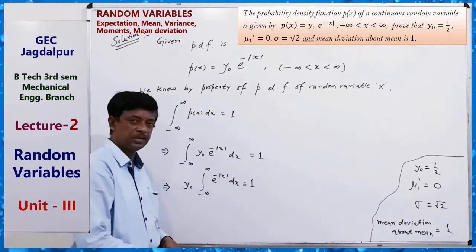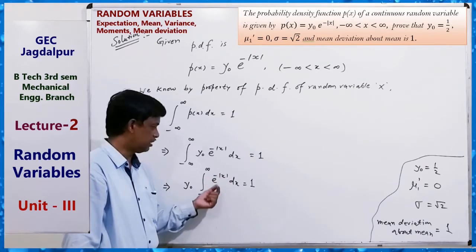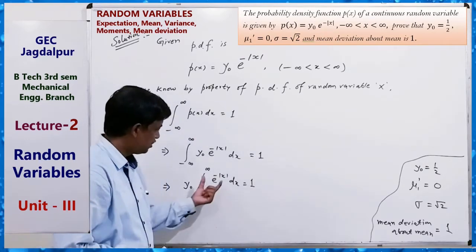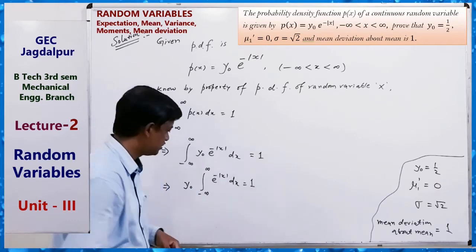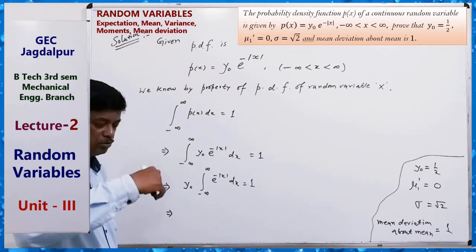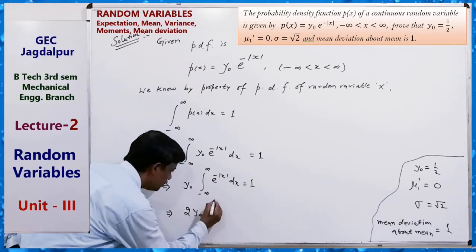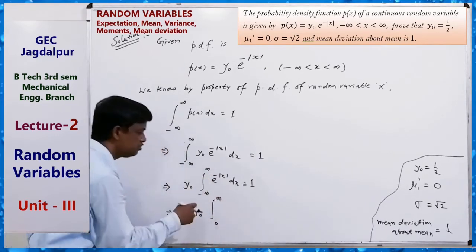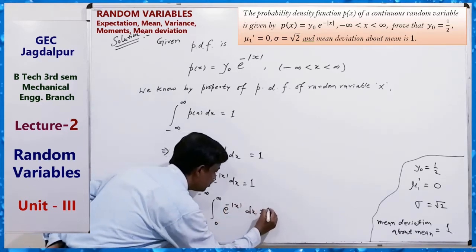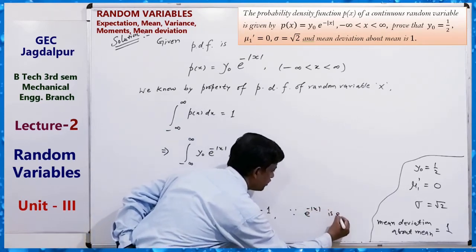E to the power minus mod x is an even function. We can take x equal to minus x, then we also get e to the power minus mod x. So this is an even function. By the property of definite integral, minus a to a is 2 times 0 to a. So here 2 times y0 integral from 0 to infinity of e to the power minus mod x dx equals 1, since e to the power minus mod x is an even function.